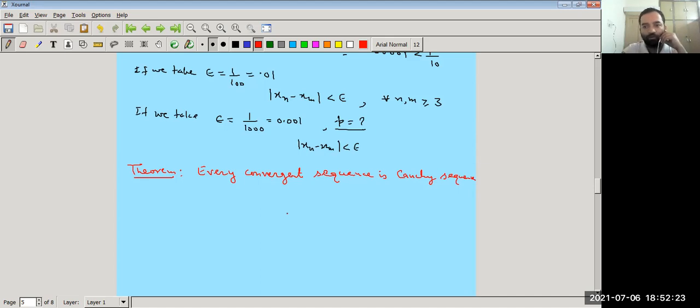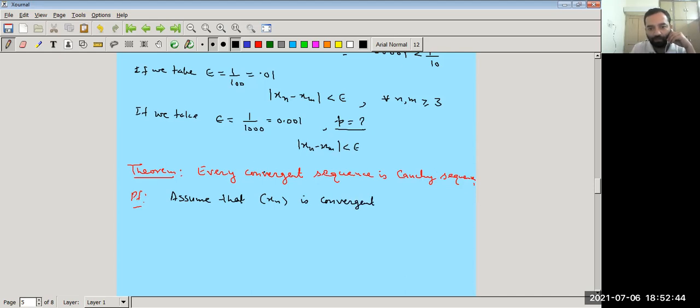So now we assume that the sequence xn is convergent, because every convergent sequence is Cauchy.